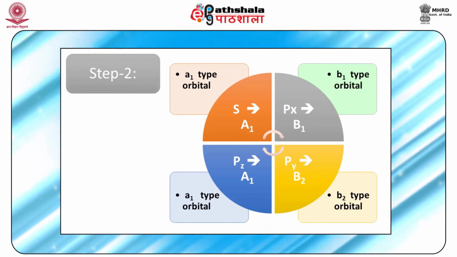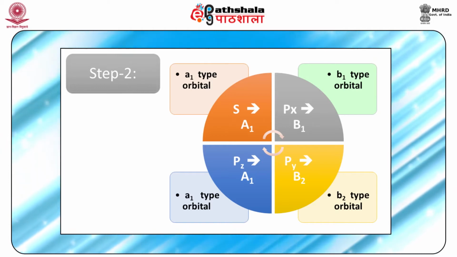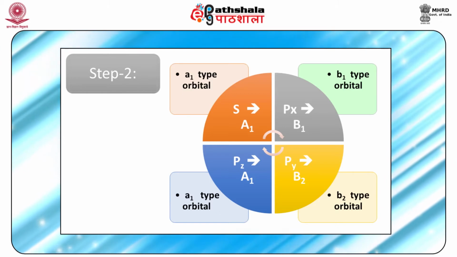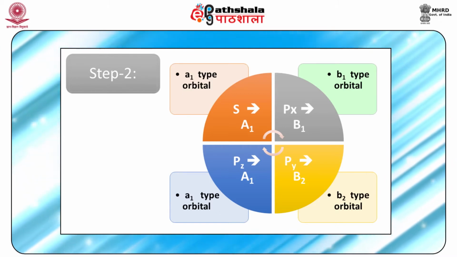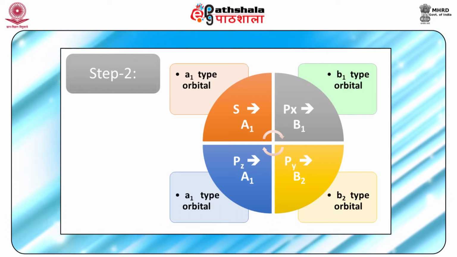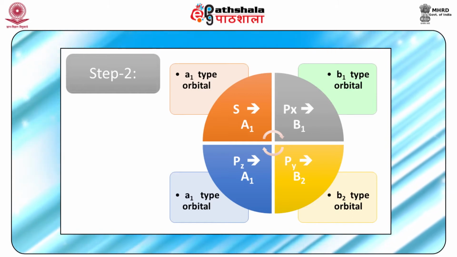Now here there is one more important point. The orbitals on the pendant ligand are written with small letters and the symmetry is shown by capital letters. For example, s has symmetry A1 and the orbital is of small a1 type.